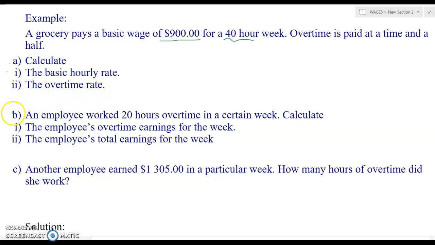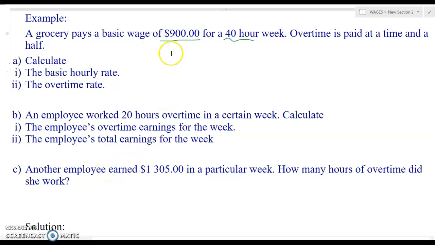And then we will look at part B, which says an employee worked 20 hours overtime in a certain week. Calculate the employee's overtime earnings for the week, and the employee's total earnings for the week. And then part C, another employee earned $1,305 in a particular week. How many hours overtime did she work? So let's tackle part A1 first.